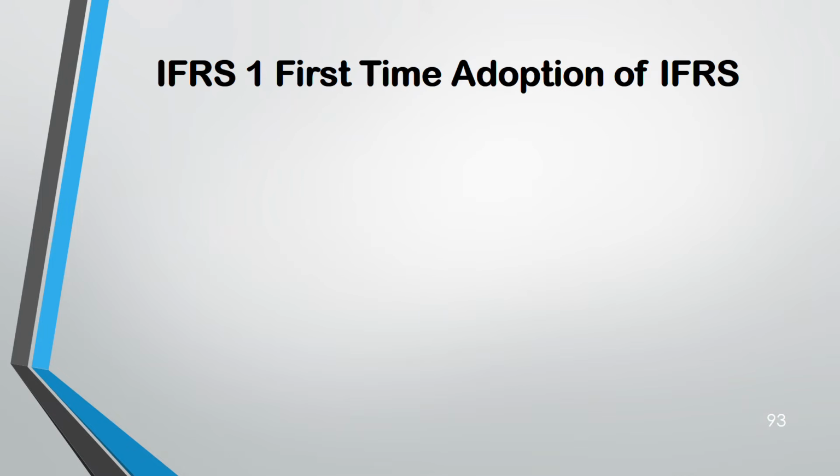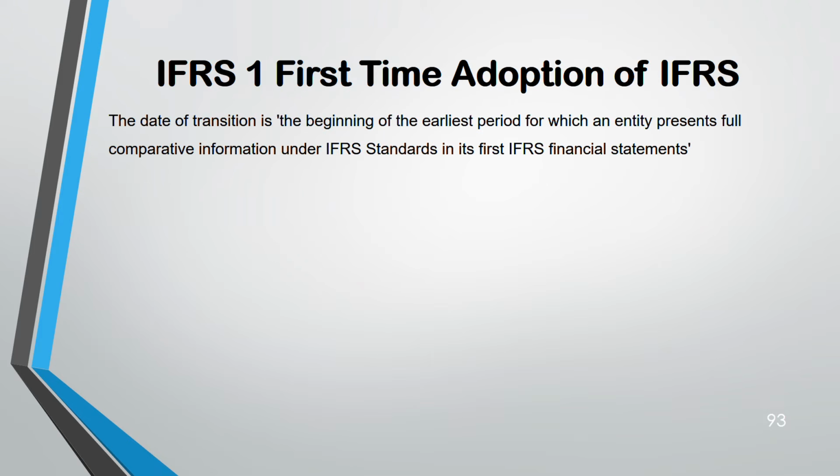So now we'll be moving on. We are done with all the IAS standards. We are moving on to IFRS 1. This standard is for those companies who have adopted IFRS for the first time. And you need to know one term for IFRS 1, that is the date of transition. Very important. The date of transition is the beginning of the earliest period for which an entity presents full comparative information under IFRS standards in its first IFRS financial statements.